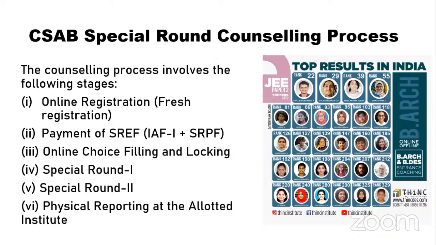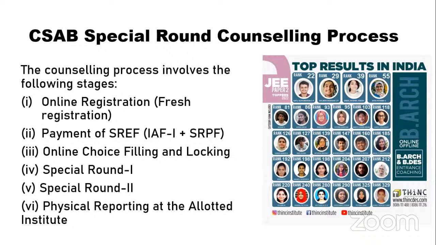If I am to give a brief explanation, it will basically have 6 steps. The first one would be online registration. Everyone who is interested in CSAB will have to do a separate registration if you want to get into the NITs, SPAs and all. The next thing is to pay the special round enrollment fee, which is a combination of institution admission fee and special round processing fee. We'll talk about that in detail in the coming slides. Then you have to give the choices, preferences of campuses that you like. Then you have to lock it.